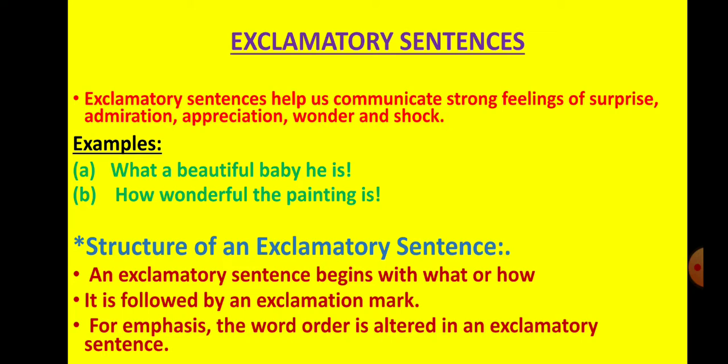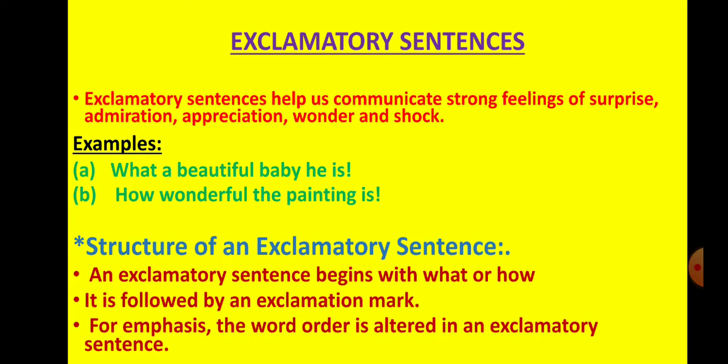How wonderful the painting is. An exclamatory sentence begins with what or how. It is followed by an exclamation mark. For emphasis, the word order is altered in an exclamatory sentence.